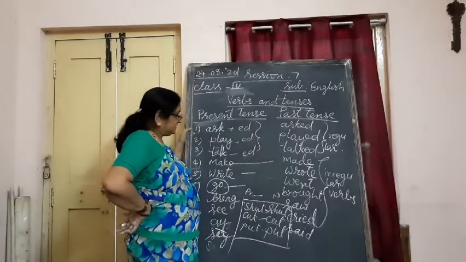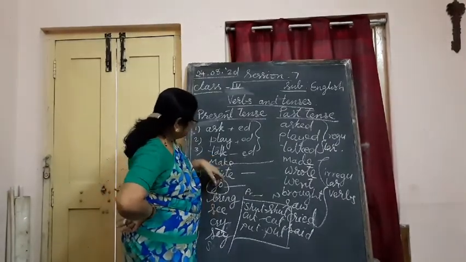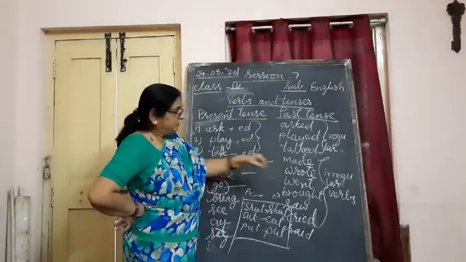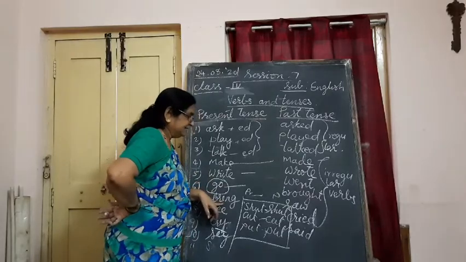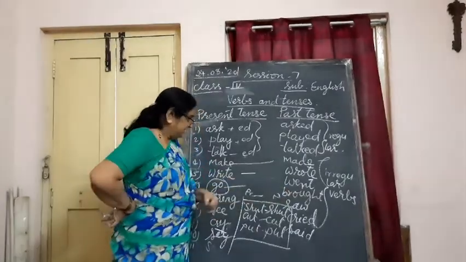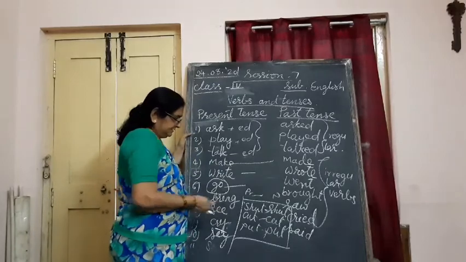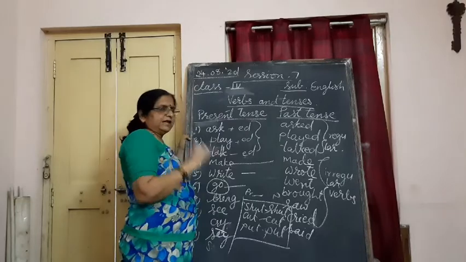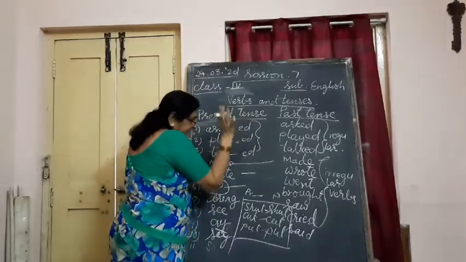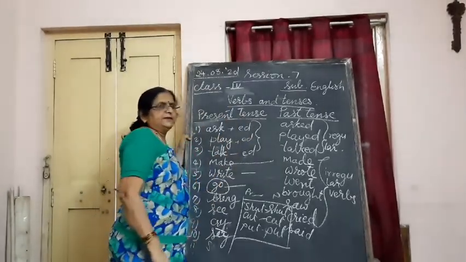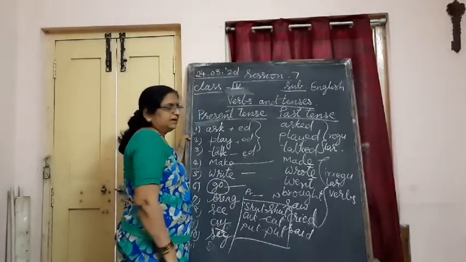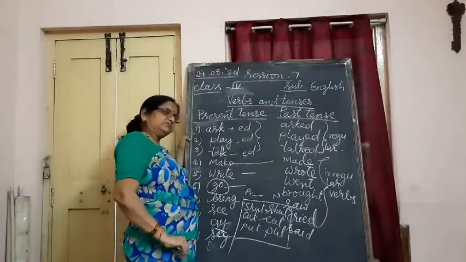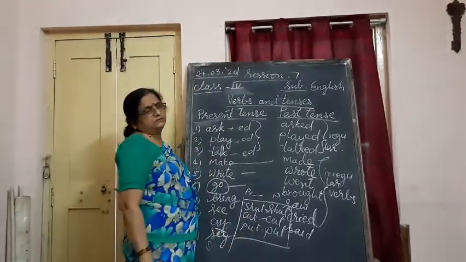That's how we make it. For example, come is there, we made came. Make is there, made we did. Right. I is the vowel, here O we used. Bring, I we cancelled and wrote OUGHT. Complete spelling we changed. See, saw also. Vowels we changed. This is how we use three types here. First is adding ed. Second, changing either the spelling or the vowels of the sound. Third, same as it is we write. No change. In present tense also same words we use, in past tense also we use same words.